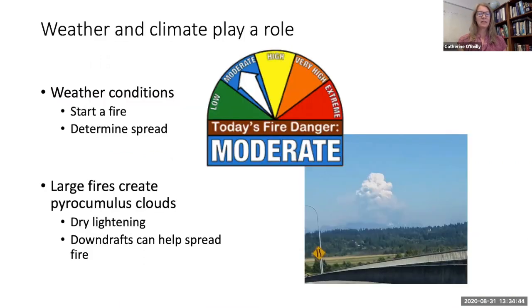Weather conditions can help start a fire and influence how fast it spreads. Hot, dry conditions increase the danger of a wildfire starting. Windy conditions can increase the likelihood of it spreading. At the same time, fires can actually create their own weather by creating what are called pyrocumulus clouds. These lead to dry lightning and strong winds that can help spread the fire further.